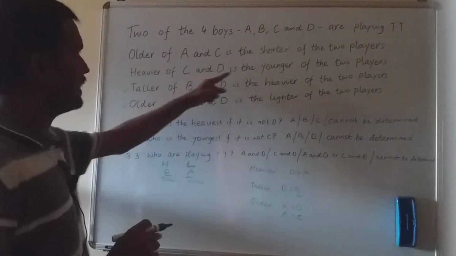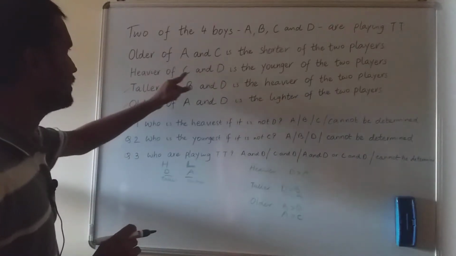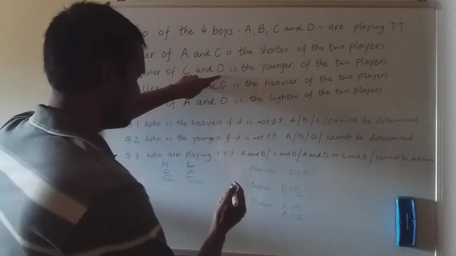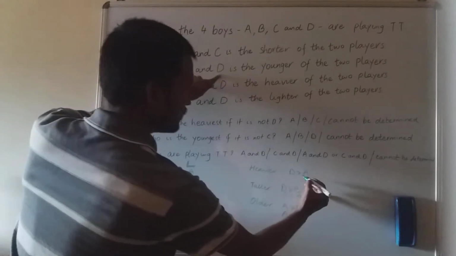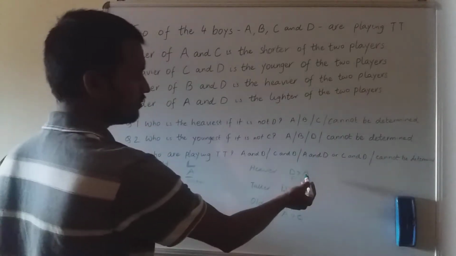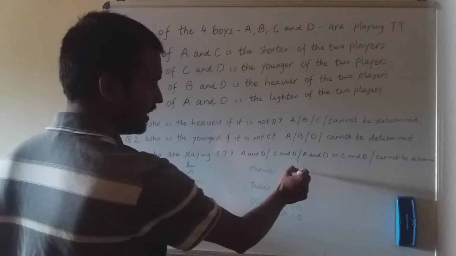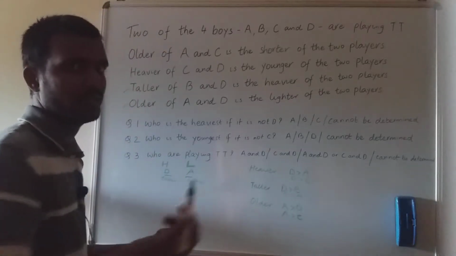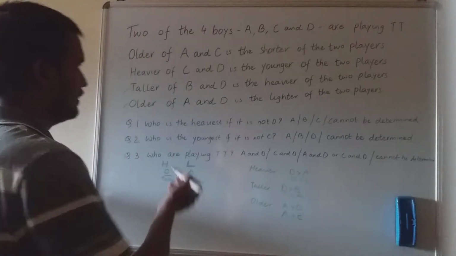So here I will pick up D as the heavier between C and D. So in heavier category, D is heavier than C, but I don't know the comparison between A and C. So I'm not writing anything over here because I don't know who is heavier between them, but I know D is heavier than C.